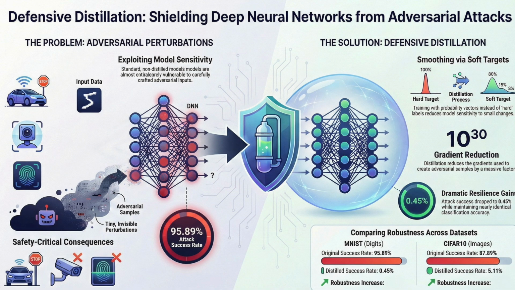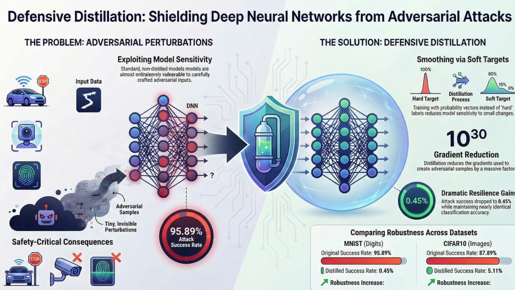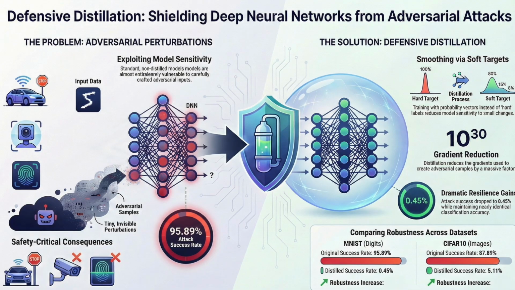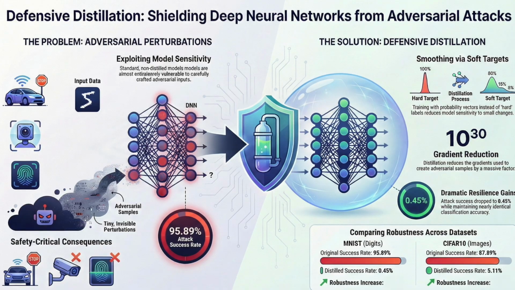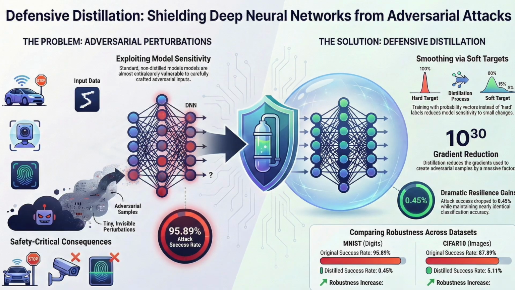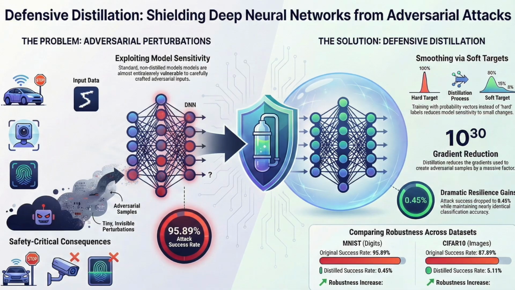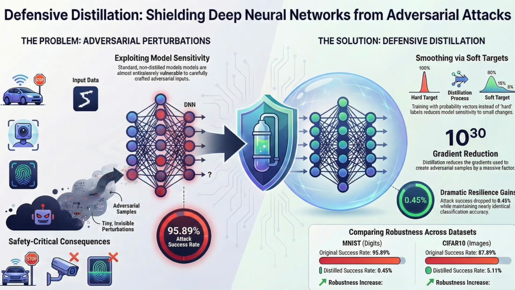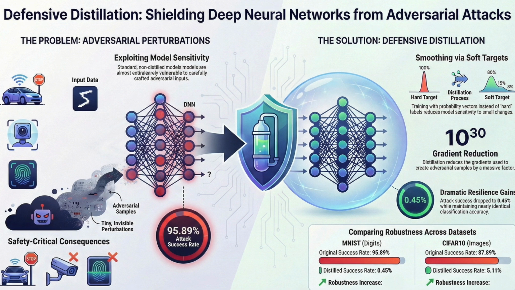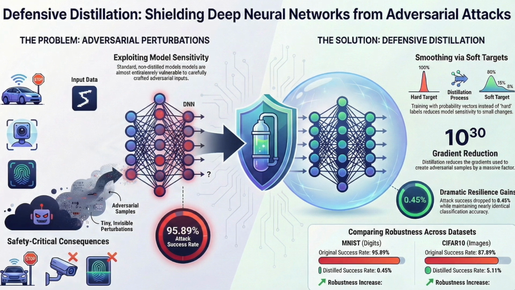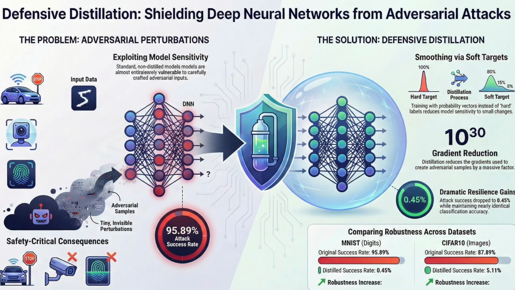But instead of trying to reduce error, they use the gradient to find the quickest path to maximize error. Wow. They ask, which pixel do I tweak, and in which direction to push this decision over the cliff? That is devious. It's like using someone's own GPS to drive them into a ditch. That is a very apt analogy. And technically, they do this using methods like the fast gradient sign method, FGSM, or projected gradient descent. But the logic is always the same. Follow the slope to the wrong answer.